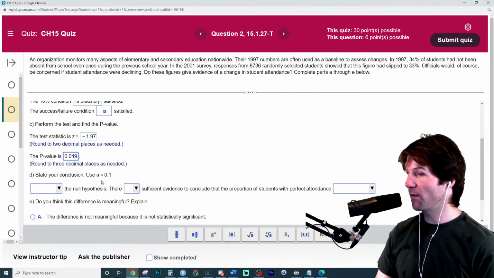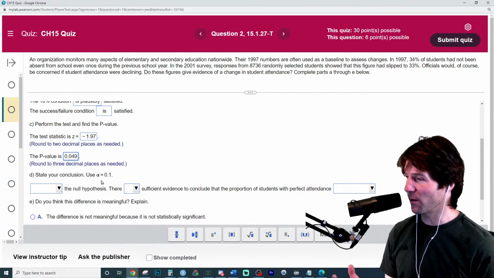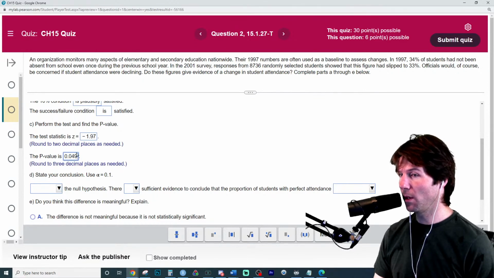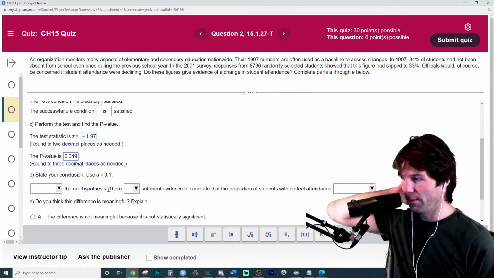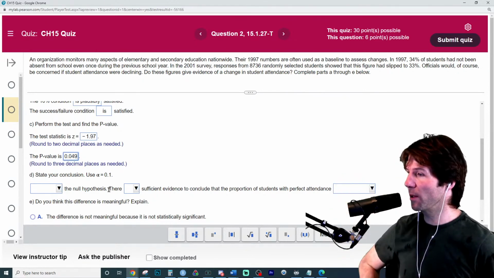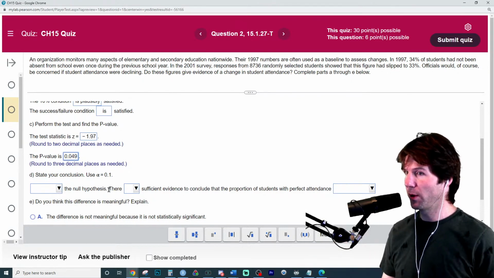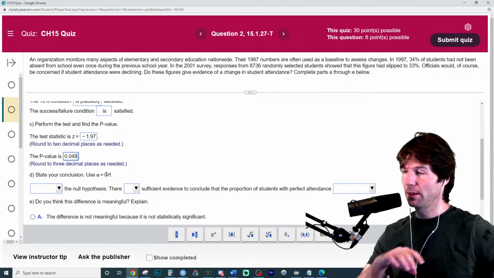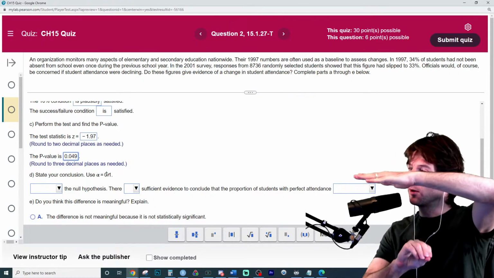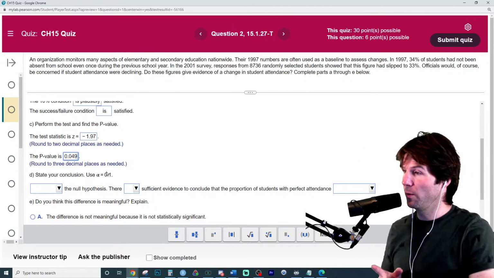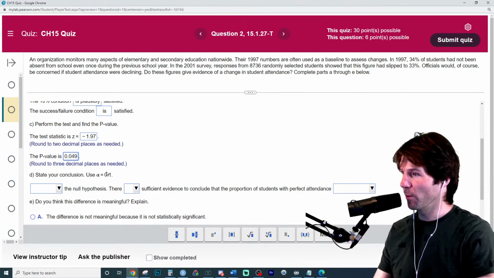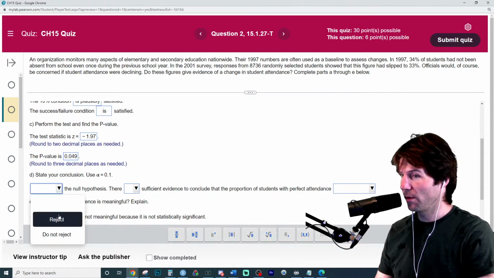So now we use an alpha of 0.1, which is a little different. Is our p-value above or below 0.1? So p-value right there, above or below 0.1. Here's our p-value. P-value's here. Alpha's up here. The p-value is lower than 0.1. So we reject the null.